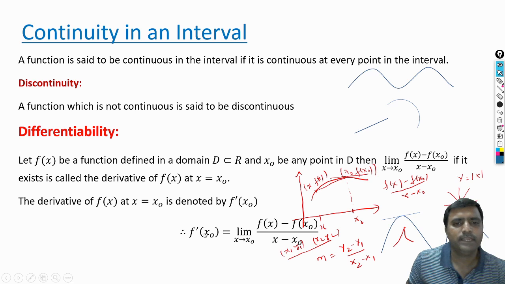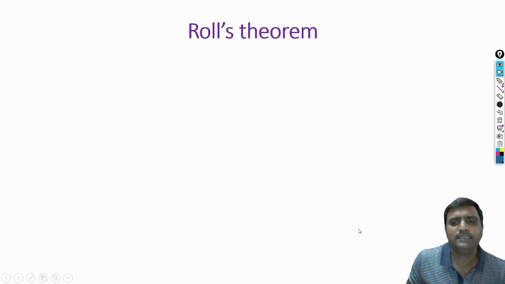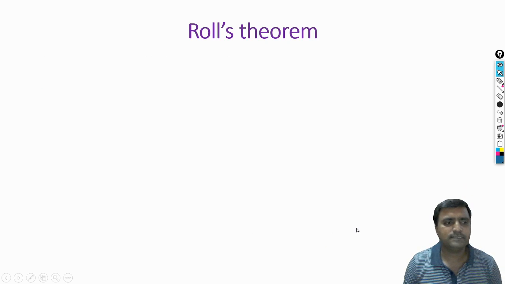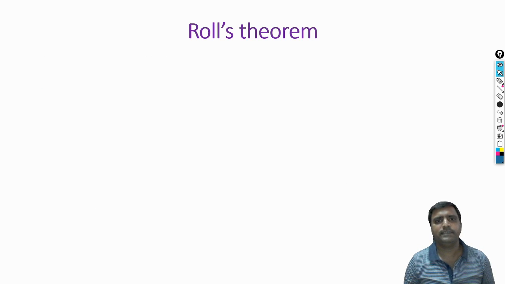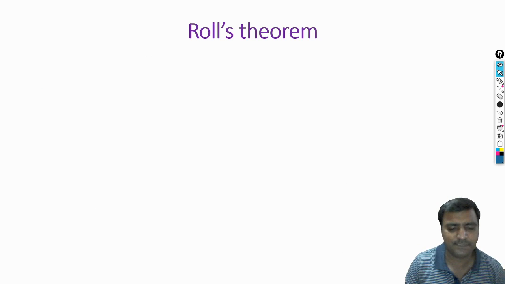We denote this value as f dash of x naught. f dash of x naught is equal to f of x minus f of x naught by x minus x naught. So this is a recapitulation of previous concepts to understand some important theorems in calculus.